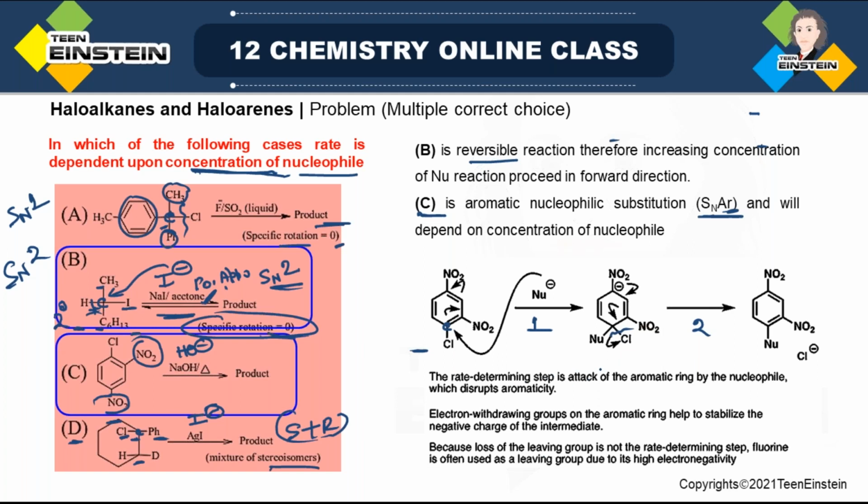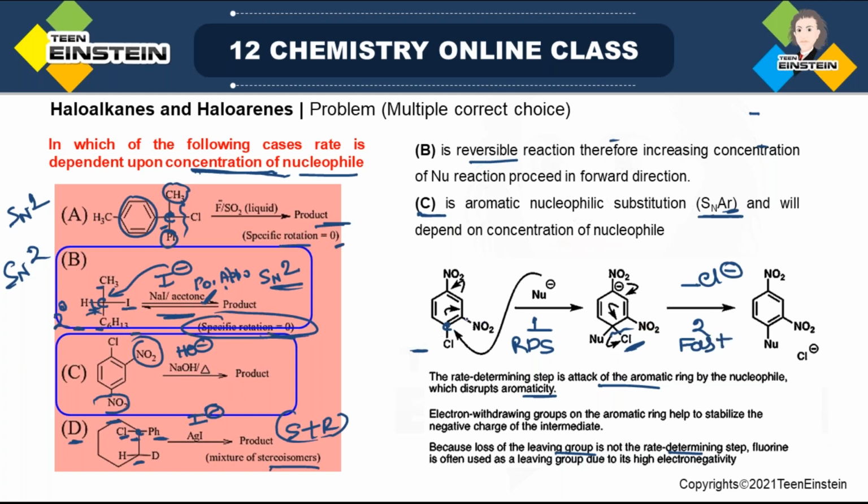Now among these two steps, which one is the rate determining step? Here the rate determining step is the attack of the aromatic ring by the nucleophile. That means this is the rate determining step, which disrupts aromaticity. And we know that electron withdrawing groups help to stabilize this negative charge. Now loss of leaving group is not in the rate determining step, because this loss of leaving group actually occurs in the second step, which is fast.